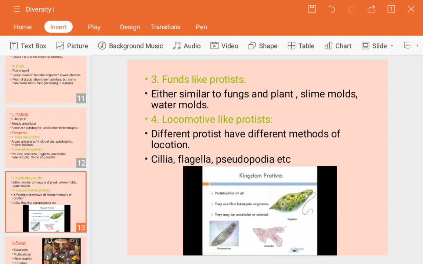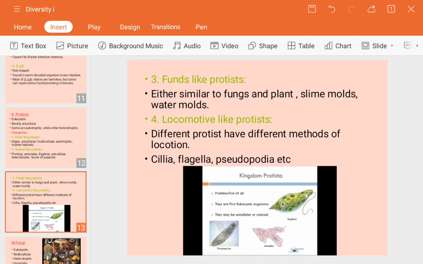But these locomotions are again classified in different ways according to their structures, okay, which type of locomotive thing they consist of to move from one place to another place, which type of portion or part of the body they have, according to that they are classified, okay. So some locomotive part or portion of their body is like a cilia, that may be a flagella, or that may be a pseudopodia.